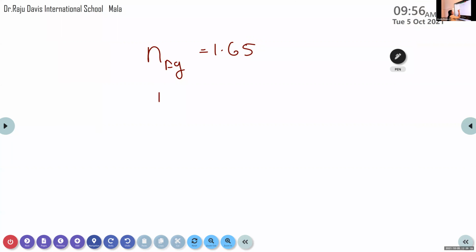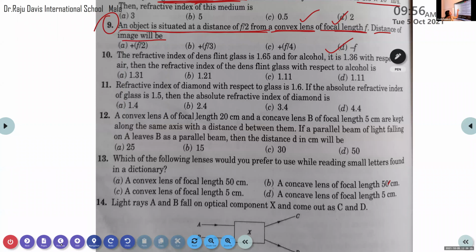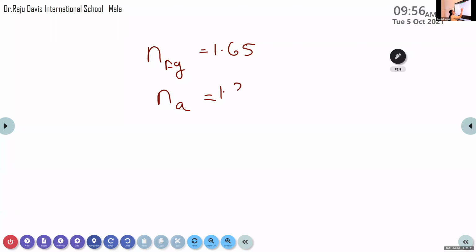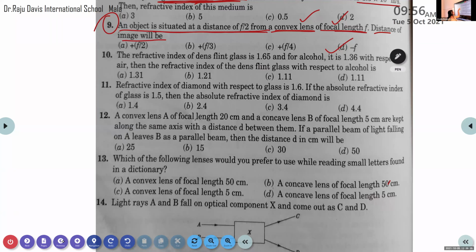The refractive index of alcohol, Na, is 1.36. And here we want to calculate the refractive index of flint glass with respect to alcohol.